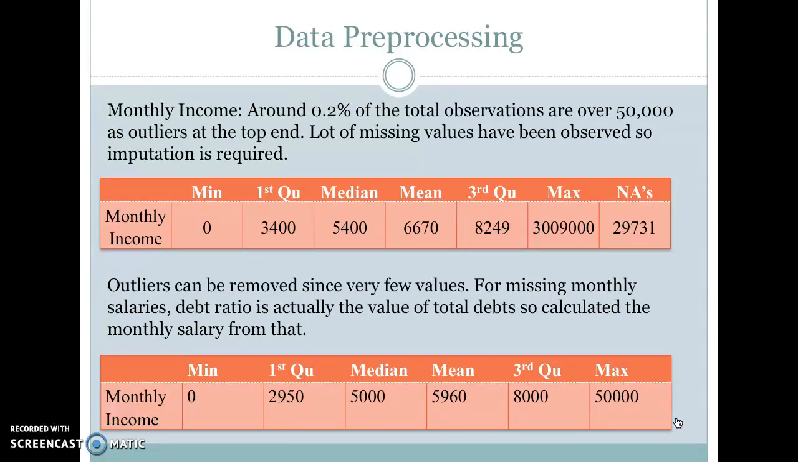So here we'll discuss the monthly income. The initial observation about this variable is that around 0.2% of the total observations are over 50,000, which indicates the variable has some outliers at the top end. There are also large amounts of missing values in this variable which are to be imputed. For data cleaning, since the frequency of outliers is very low, we can directly remove them. When monthly income is missing, the value of debt ratio is actually the value of total debts. So we decided to apply the formula monthly income equals total debts median into debt ratio to reverse engineer the monthly income variable when it is not available.